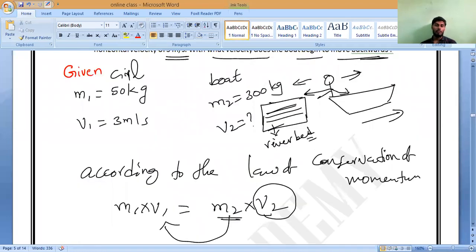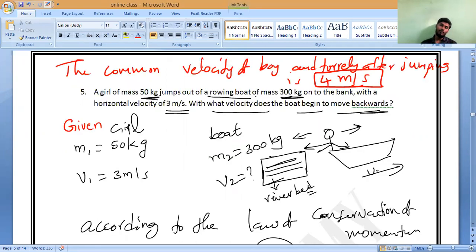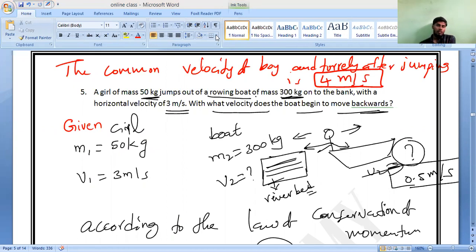Please solve it, all of you. So the velocity of the boat is equal to how much? 0.5 meter per second. That's all. Solve it, all of you. Do you understand? Okay, solve fast.